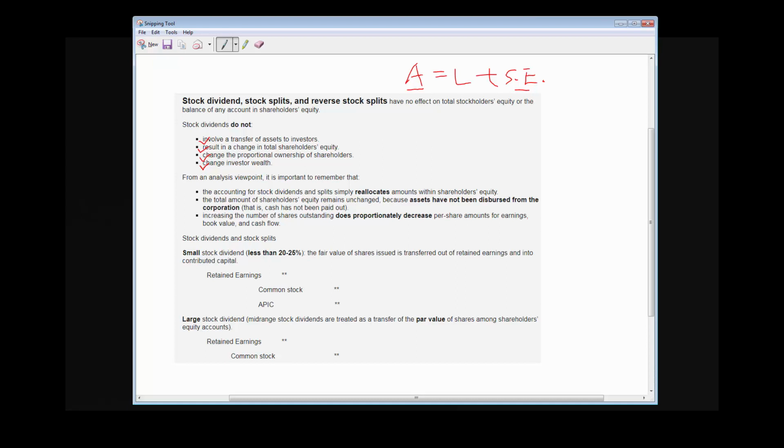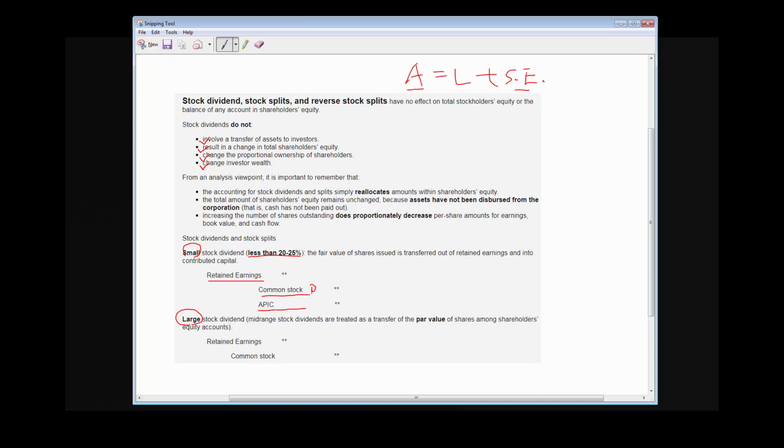Let me use two examples. Two very important types are small stock dividend and large stock dividend. They have a little bit of difference. A small stock dividend is a dividend paid at less than 20 to 25%. So the effect is we transfer the fair value of shares from retained earnings to stockholders' equity, contributed capital. So we debit retained earnings and credit common stock and additional paid-in capital.